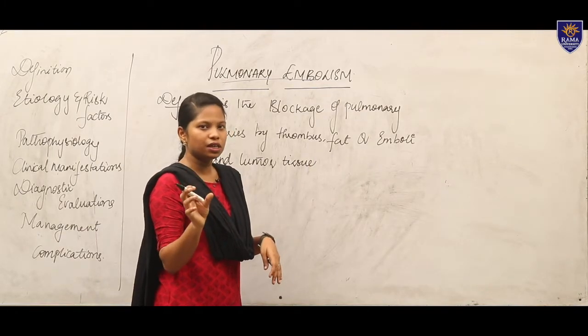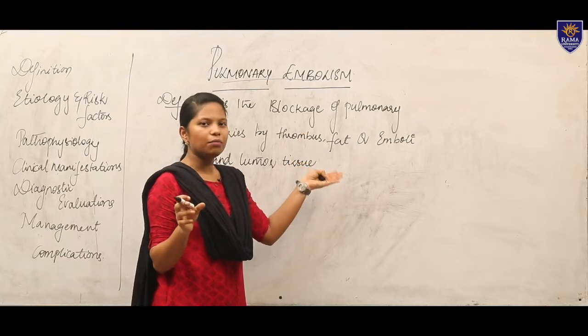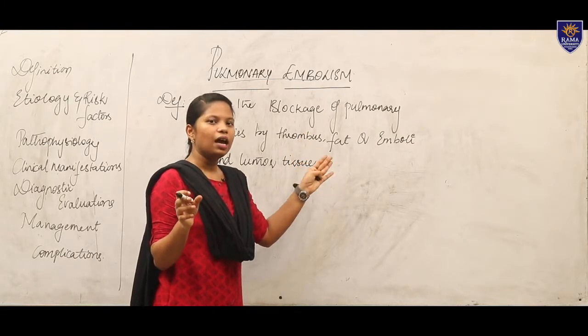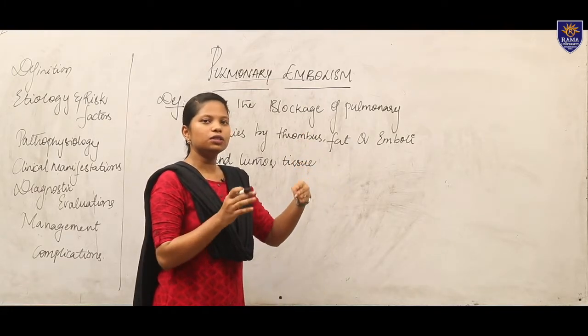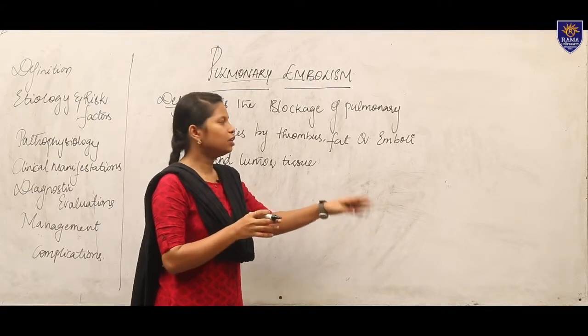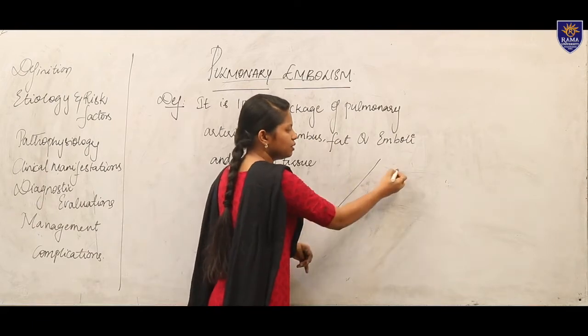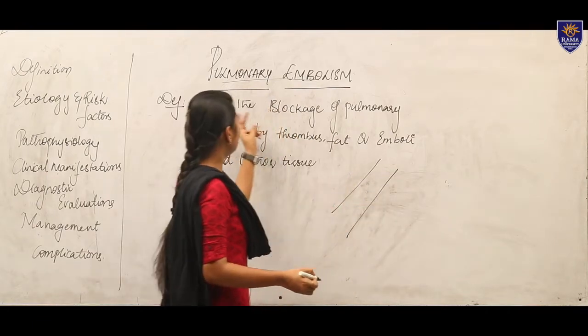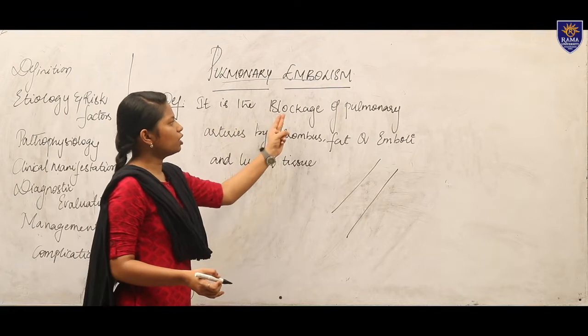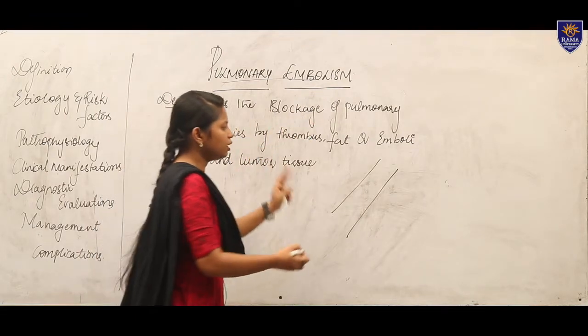It can cause an obstruction and damage to the blood supply, causing continuous disruption of blood supply to the patient, which is nothing but pulmonary embolism. If we take an example, this is an artery. As we have seen in the definition, it is a blockage of pulmonary arteries.